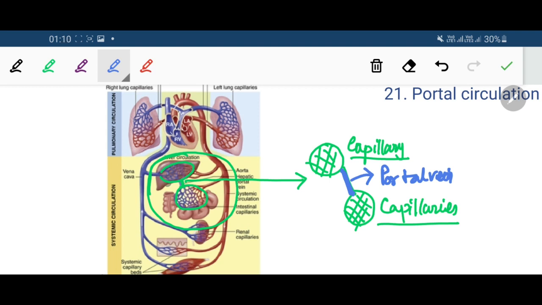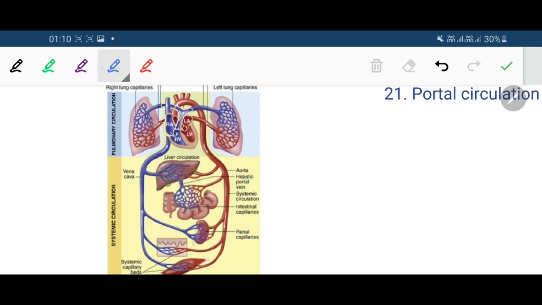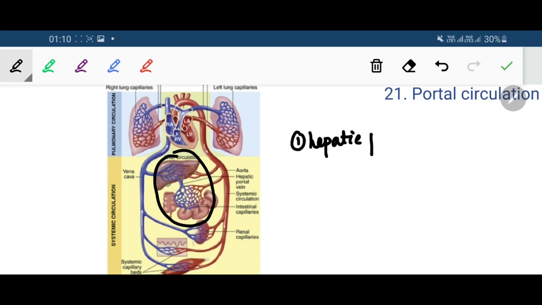Okay, so there are several such portal circulation systems in the body. The one that we are showing in the diagram is called the hepatic portal circulation. So one is hepatic portal circulation. In hepatic portal circulation, the venous blood passes from the capillary bed of the gastrointestinal tract, pancreas and spleen.